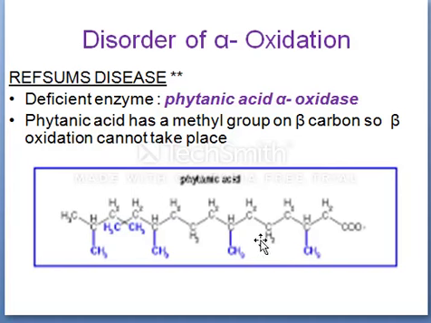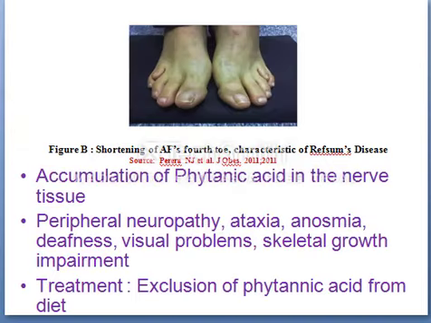Here the deficient enzyme is phytanic acid alpha oxidase. Phytanic acid has a methyl group on the beta carbon, so beta oxidation cannot take place. So there is accumulation of phytanic acid in the nerve tissue, causing peripheral neuropathy, ataxia, anosmia, deafness, visual problems, skeletal growth impairments, and treatment for this is exclusion of phytanic acid from the diet.